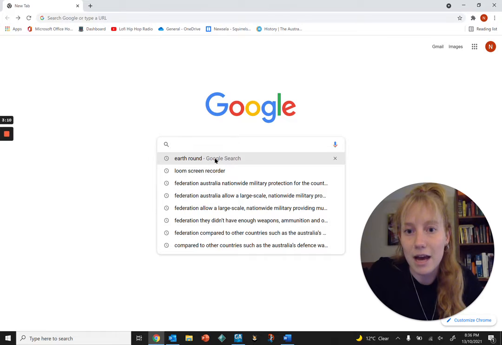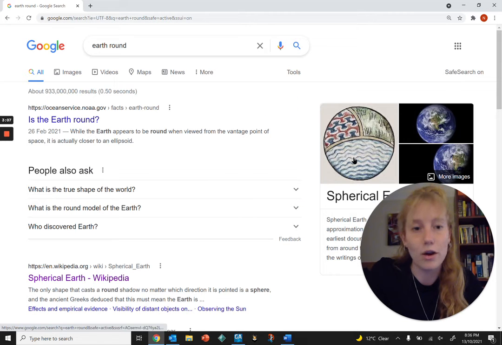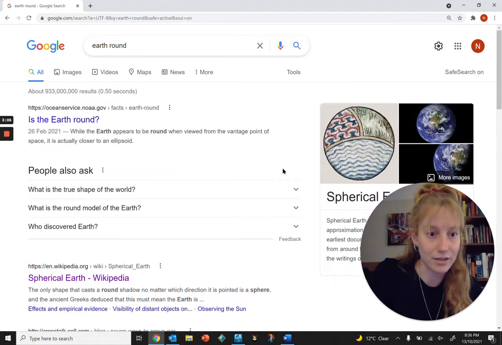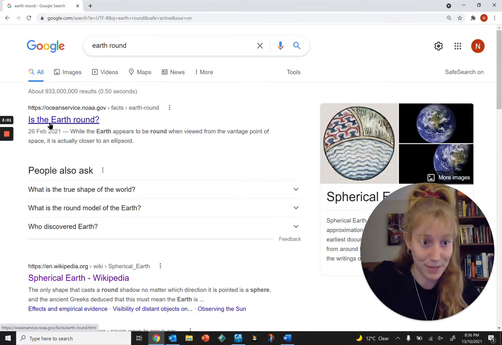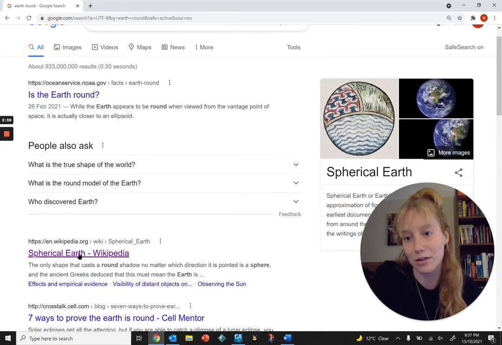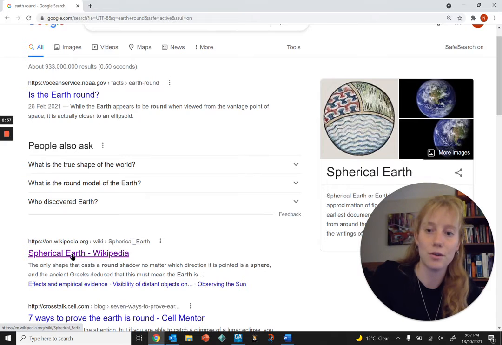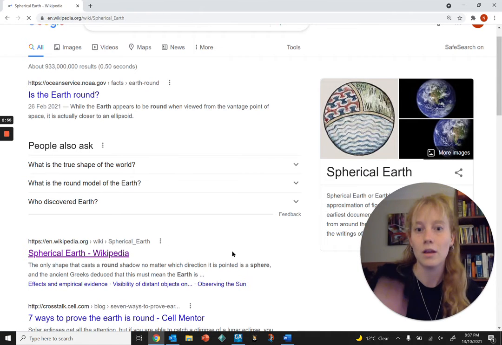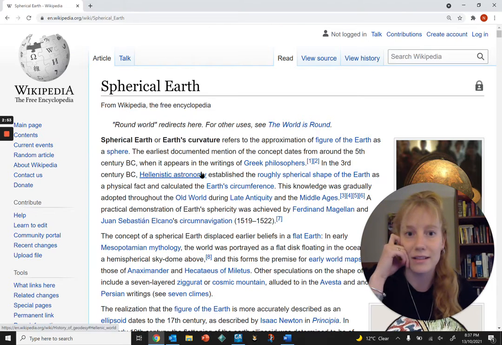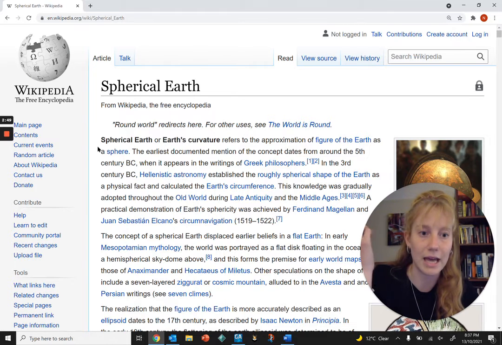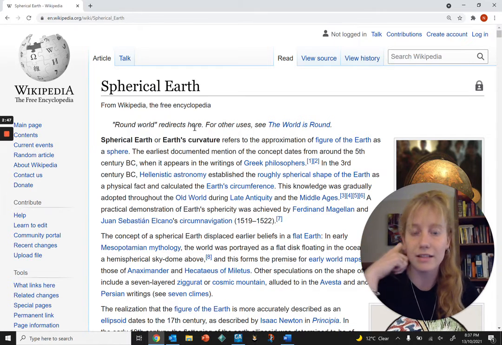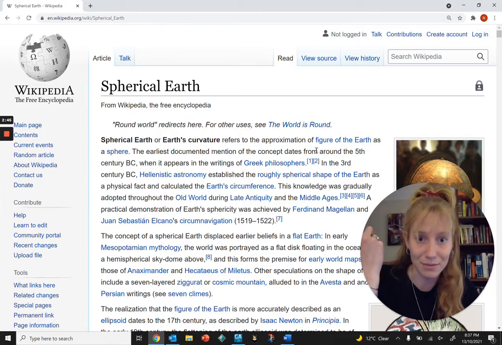So I'm going to start by searching "earth round". Those are my keywords that I'm actually looking for. And I'm not going to click on the first thing that comes up. I'm going to click on what I actually want, and that is this page, Spherical Earth Wikipedia. If I go onto this page, I can see there's some background info about when people started thinking that the earth is round. And this actually happened BC, as we can see here.